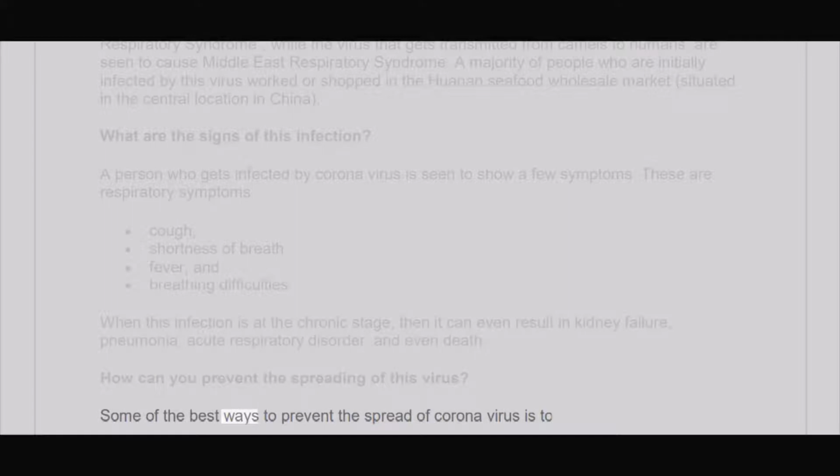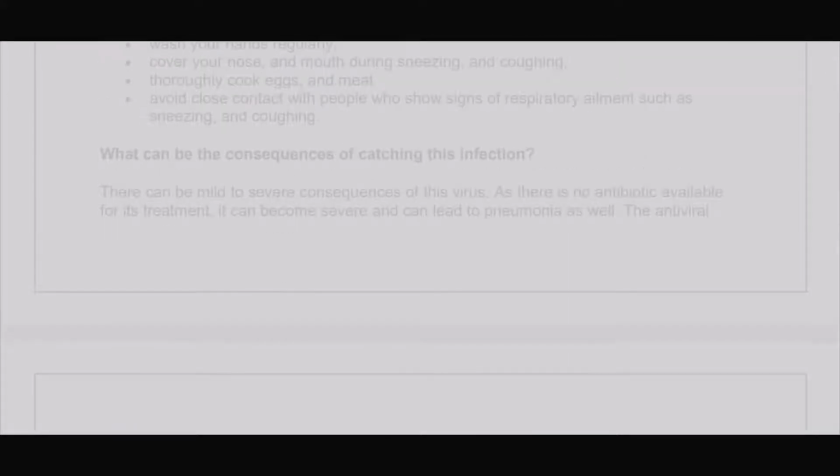How can you prevent the spreading of this virus? Some of the best ways to prevent the spread of coronavirus are to wash your hands regularly, cover your nose and mouth during sneezing and coughing, thoroughly cook eggs and meat, and avoid close contact with people who show signs of respiratory ailment such as sneezing and coughing.